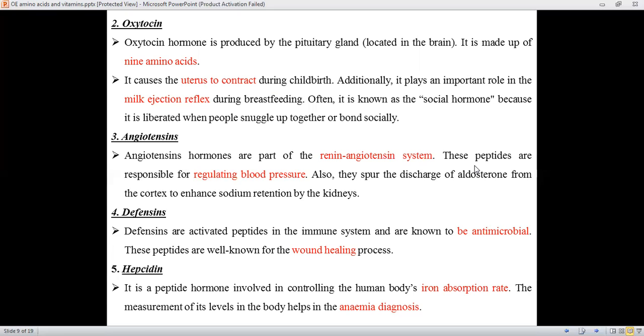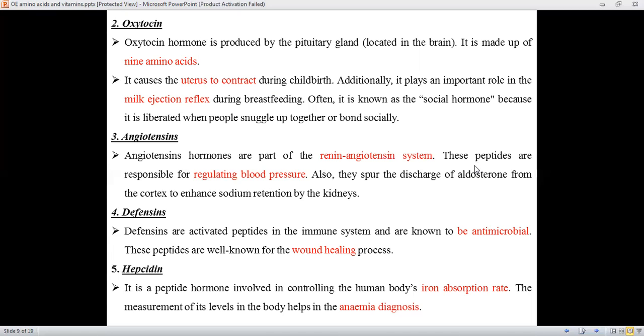The next biologically important peptide is defensin. Defensins are activated peptides in the immune system, and they are known to be antimicrobial in nature, and they modulate the immune response. These defensins are well known for the wound healing process.